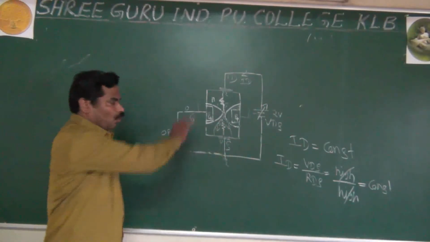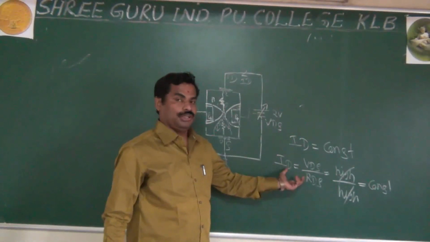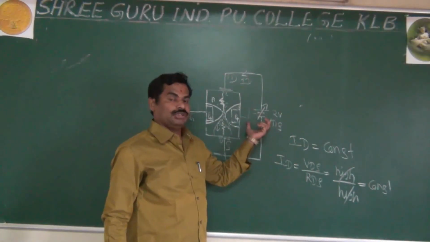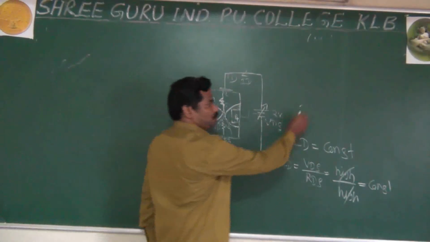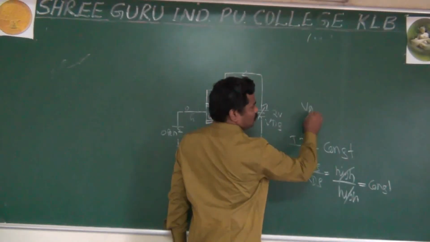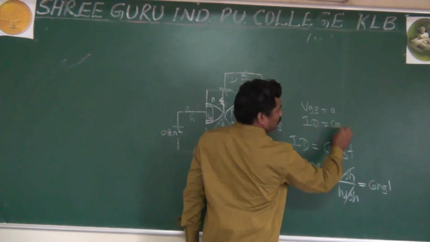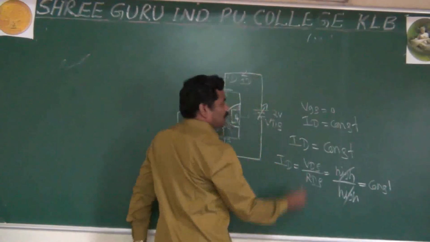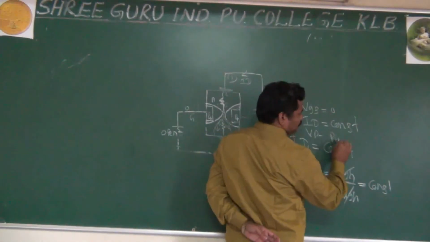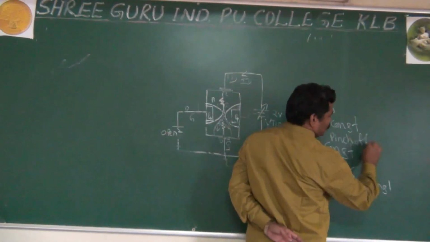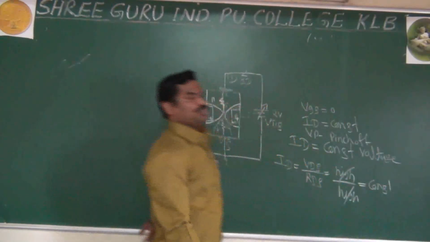It means, overall, the important thing is the pinch off voltage. What is pinch off voltage? It is a particular voltage. At that voltage, ID becomes constant. At VGS equal to 0, ID becomes constant. At what voltage does ID become constant? That is your VP, that is your pinch off voltage. The most important thing, so many students are in doubt, what is pinch off voltage?